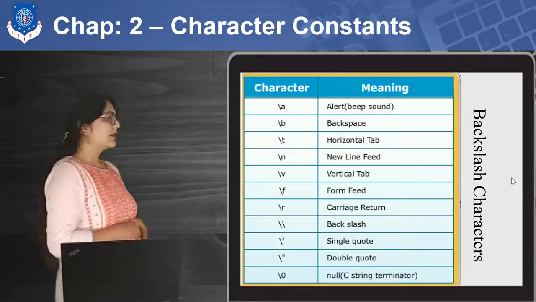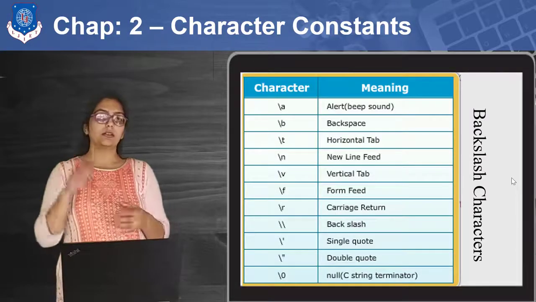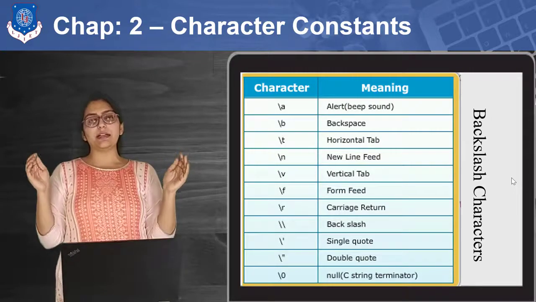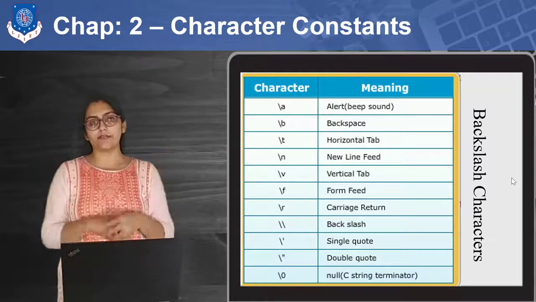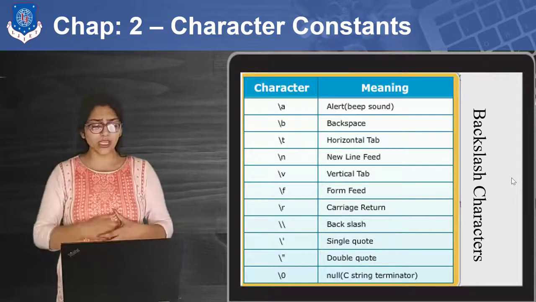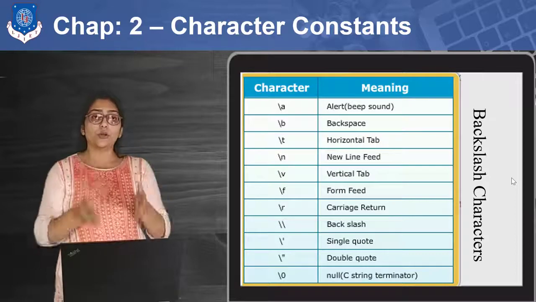Right? Because sometimes it may happen that you want to print a double quote. We use double quotes to enclose the statement in printf, right? What if you want to print the double quote itself? How will you tell the computer that you want to print a double quote?